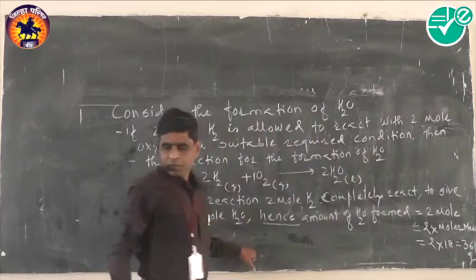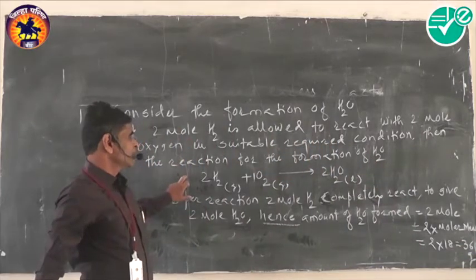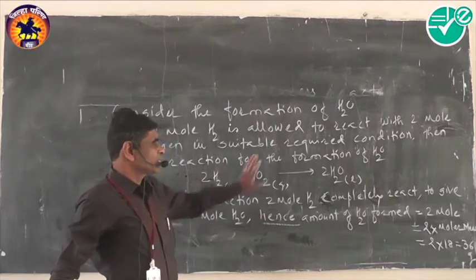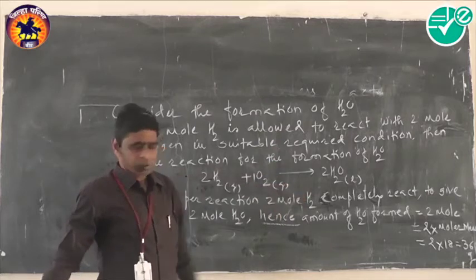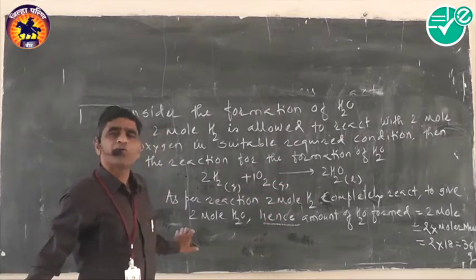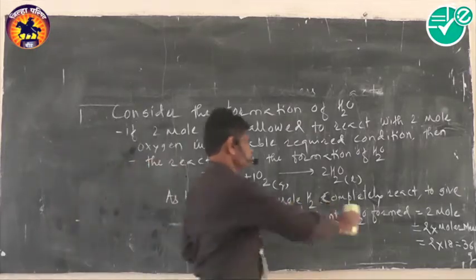And thus remember, when 2 mole hydrogen is allowed to react with 2 mole oxygen during the reaction, what is the quantity of water obtained? The quantity of water obtained is also 2 mole, and that 2 mole is equal to 36 gram.